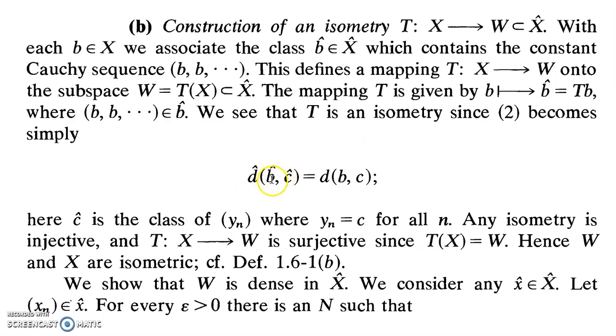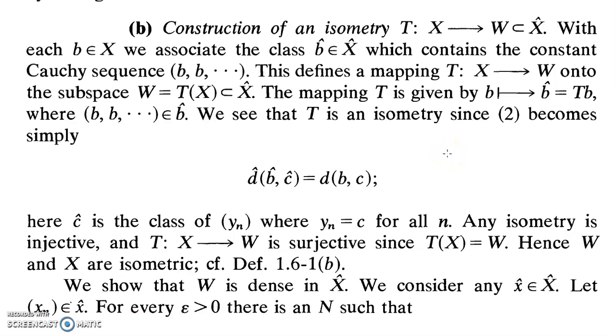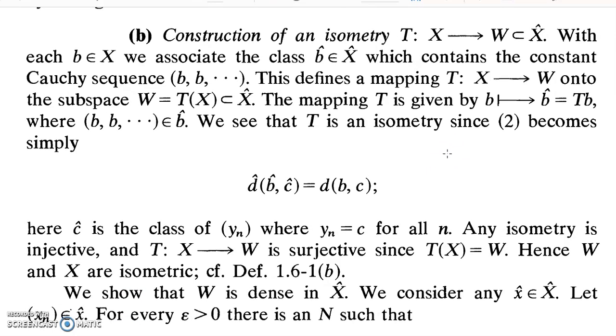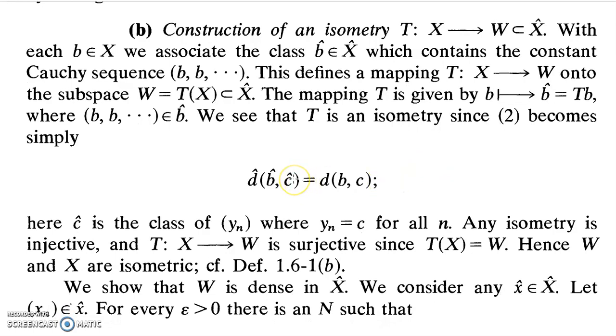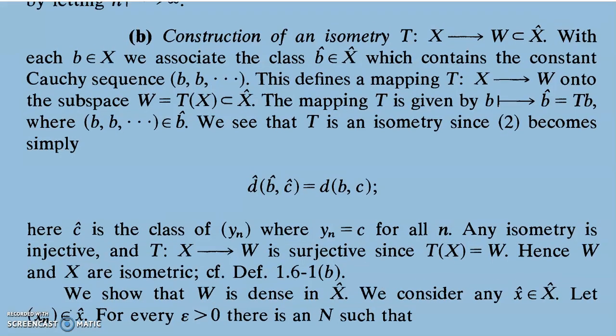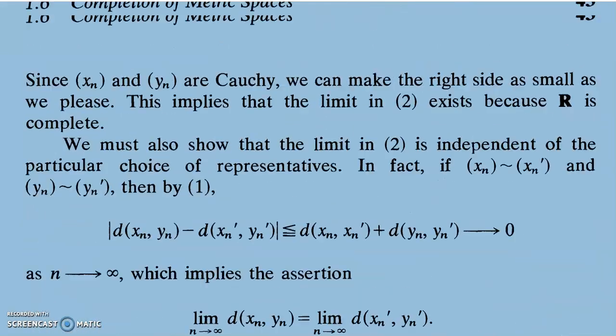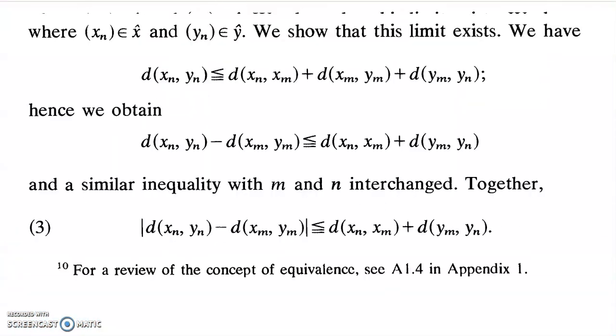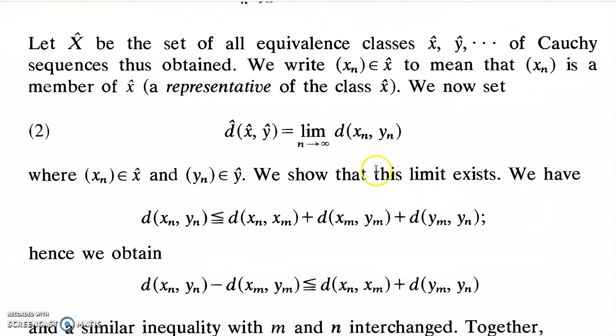So d cap of b cap, c cap should be equal to, by the definition of d cap, we can observe the fact that d cap of x cap, y cap should be equal to the limit of d of xn, yn, where xn should be the sequence corresponding to x and yn should be the sequence corresponding to y.